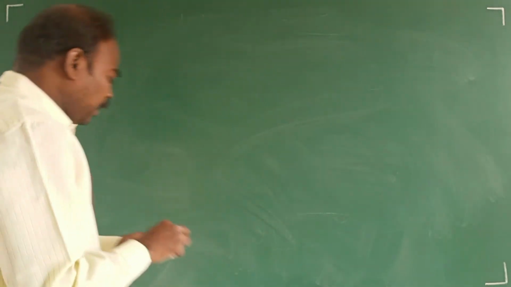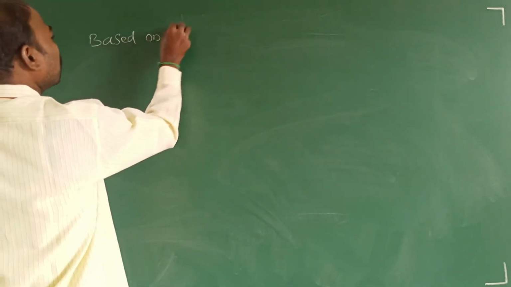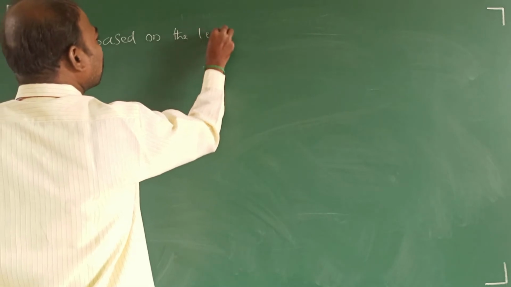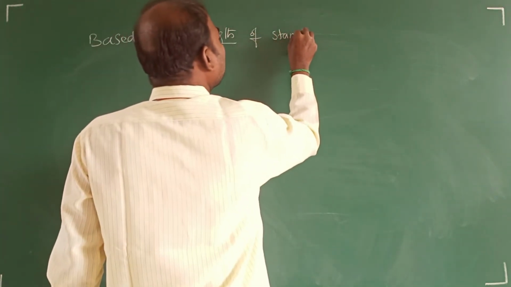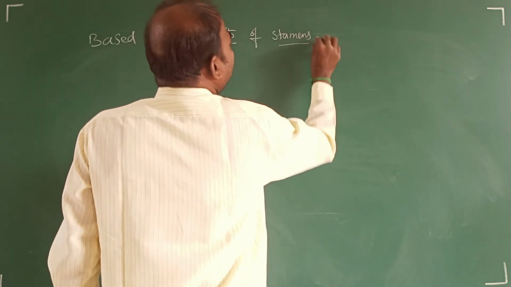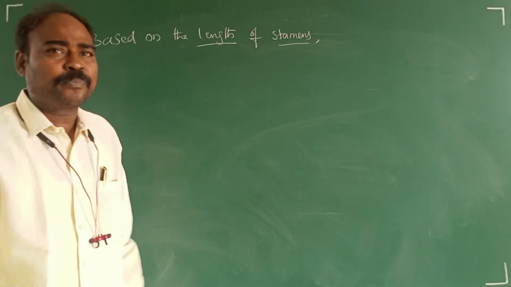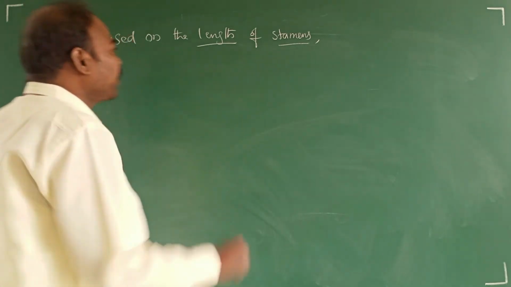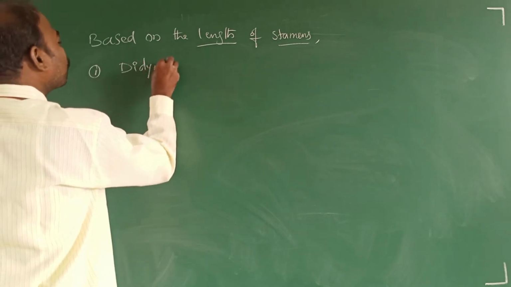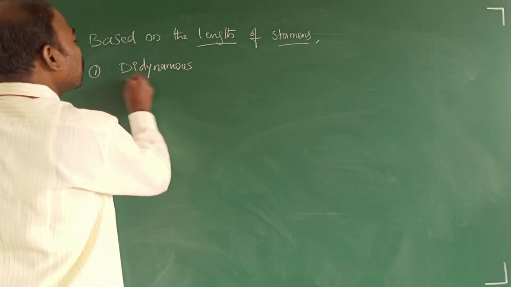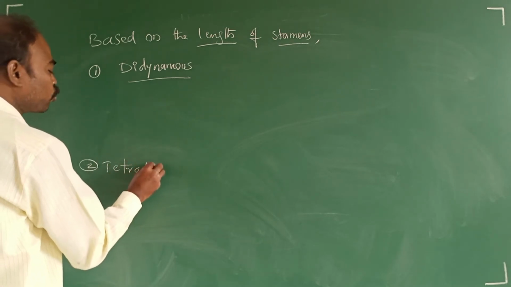Right. Based on the length of stamens in a flower, the flowers are classified into two more types, that is didynamous and tetradynamous.